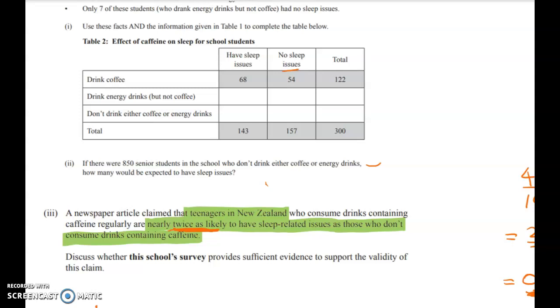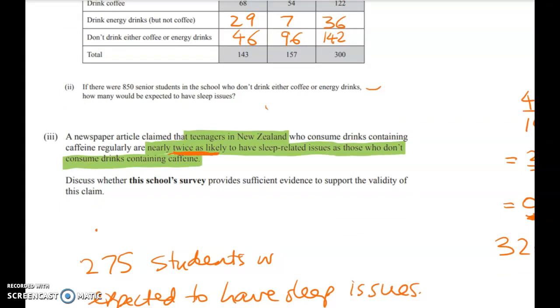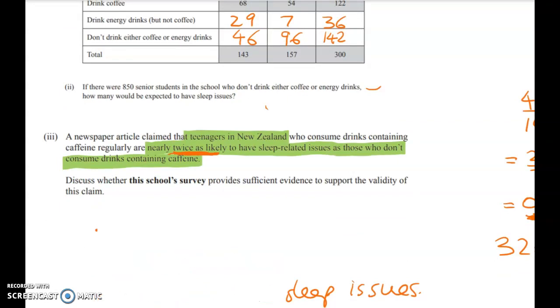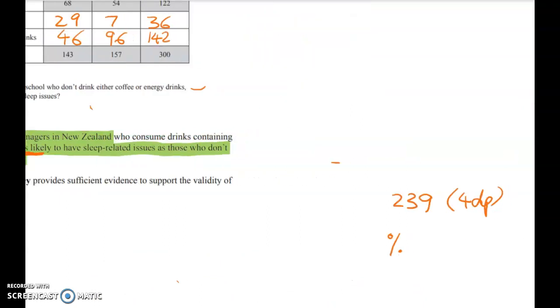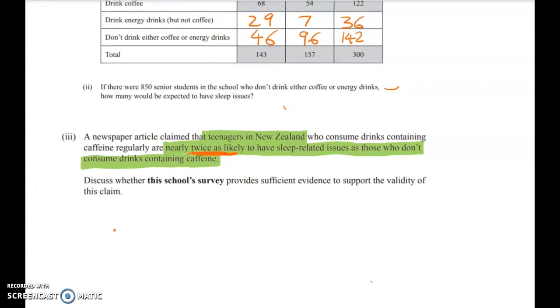But relative risk is just a fancy name for something that is actually pretty intuitive, right? So what we're doing here is we're going to get two different probabilities, and they're going to be pretty easy ones. And then we're going to see how they compare. We're going to do the big one divided by the little one. So what do we want to find? Well, this time we're looking at whether the teenagers who have caffeine regularly, not coffee, but caffeine, right? So finally, we're talking about caffeine overall and not just coffee and energy drinks separately. And that's an important thing to notice in here.